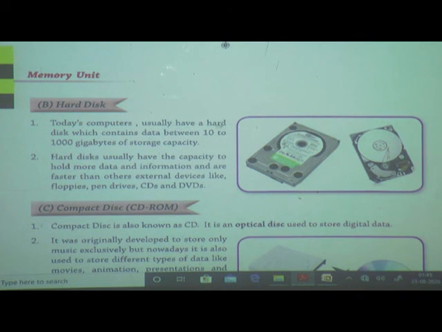Hard disks usually have a capacity to hold more data and information and are faster than other external devices like floppies, pen drives, CDs and DVDs. It is like other external devices, but it has more capacity to store data, 10 to 1000 gigabyte.